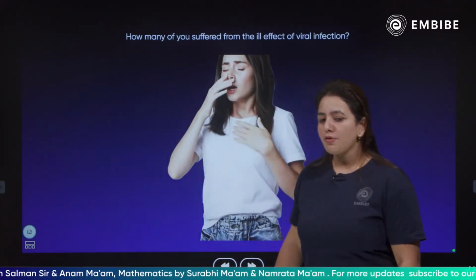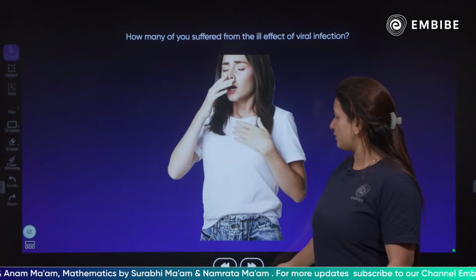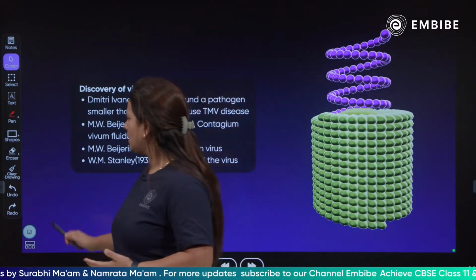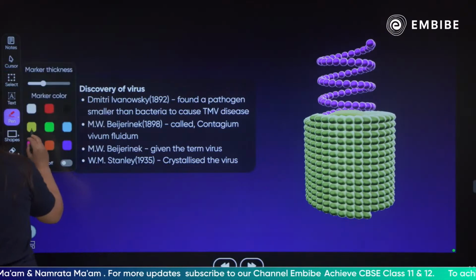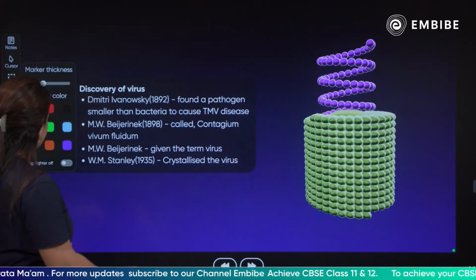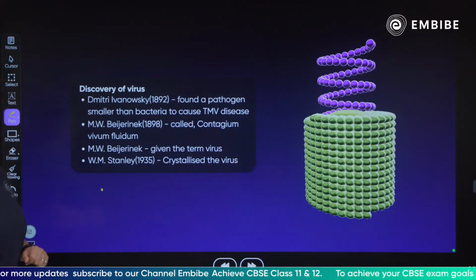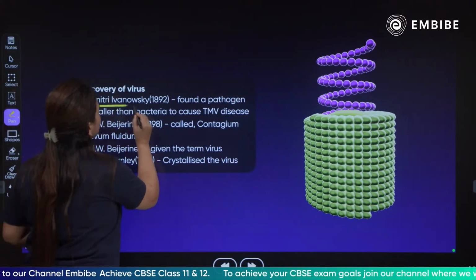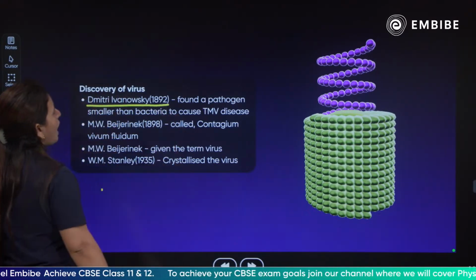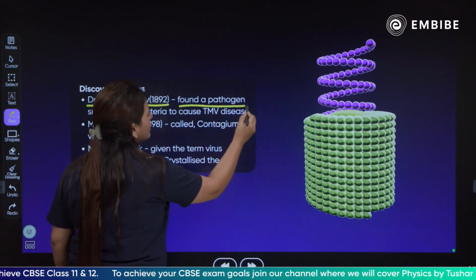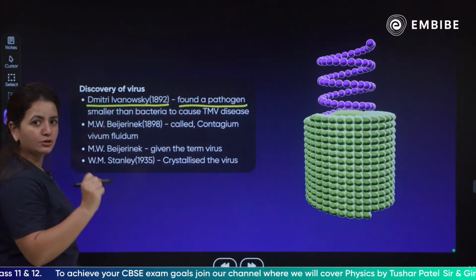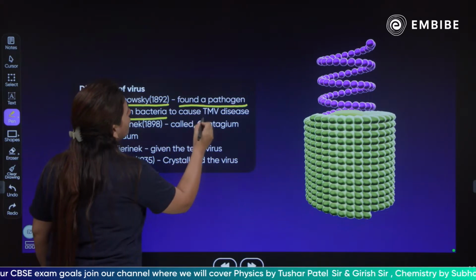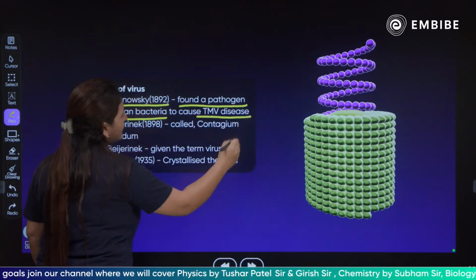Okay. Moving forward, talking more about the viruses children, we have the discovery, how it was discovered and who were the persons who discovered such a particular infectious agent which is called the virus. So children, Dmitry Ivanovsky in 1892 found a pathogen, something which is going to infect, a pathogen which is smaller than bacteria and causes tobacco mosaic disease.